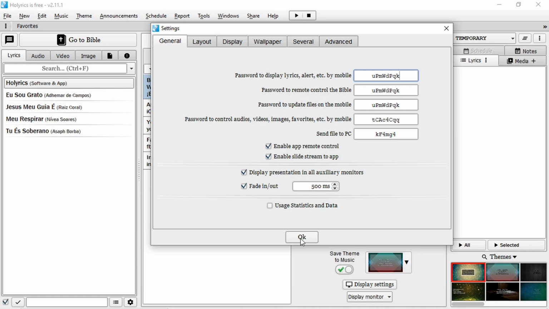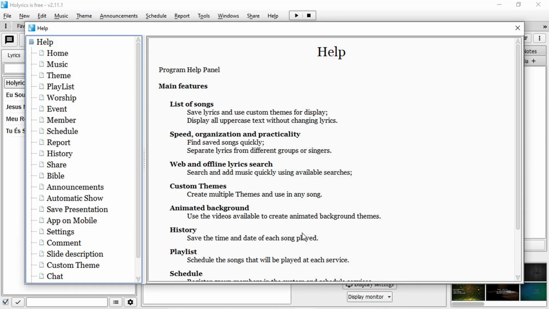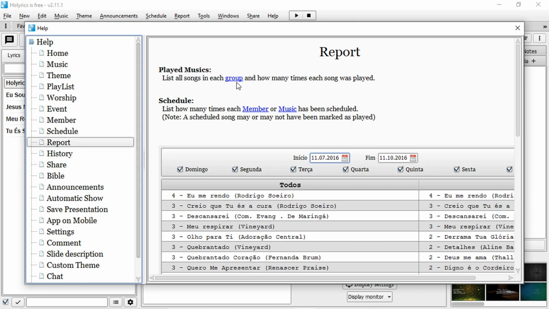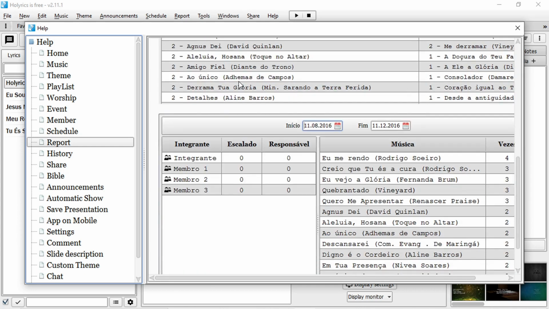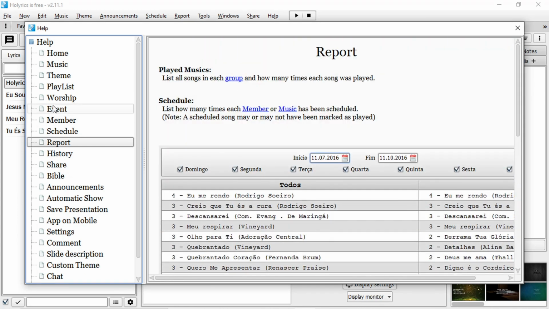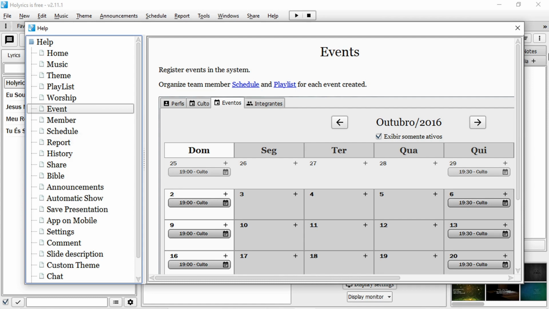And right after you click on OK, another window will pop up, the help section of Holyrics. This help section is more to give you a sense of all the capabilities of Holyrics rather than give you a step-by-step how to do everything that it is capable of. So you can see, for example, a report, and some brief description of what a report is. And again, for several other topics. For now, hopefully we will have the chance to cover most of this in future videos. So for now, we're just going to exit